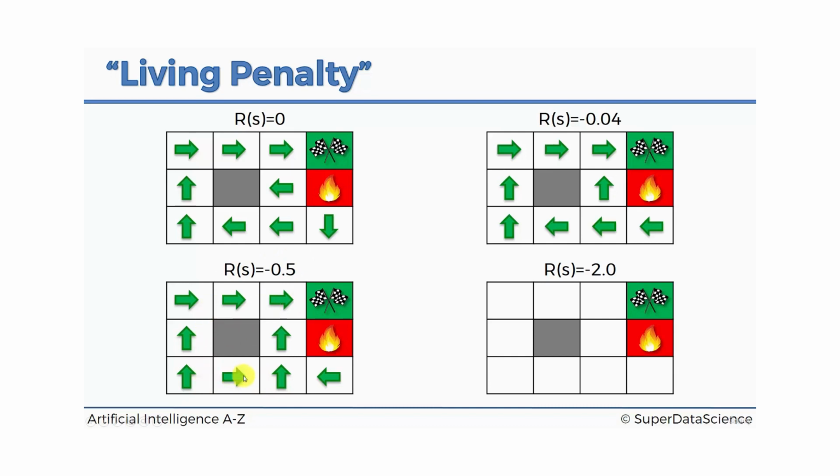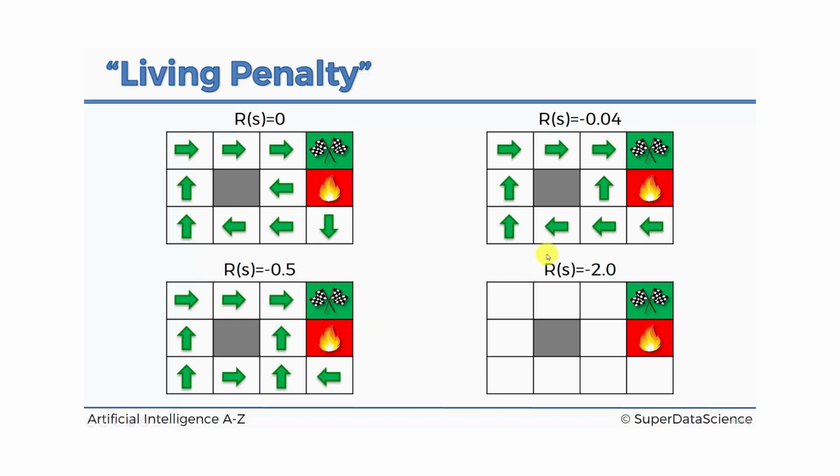So that forces him, whether he's here or here, to take the shorter route to get here, even though he has a much higher risk of getting into the fire pit, because as soon as he ends up in the square, there's a 10% chance of getting into the fire pit. According to his calculations, the expected value of this approach is better than the expected value of going around, simply because we've increased this living penalty.